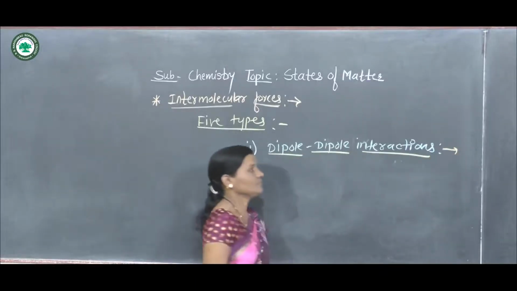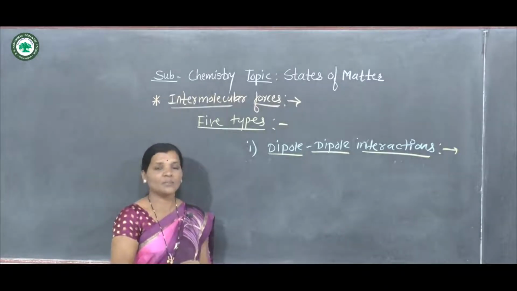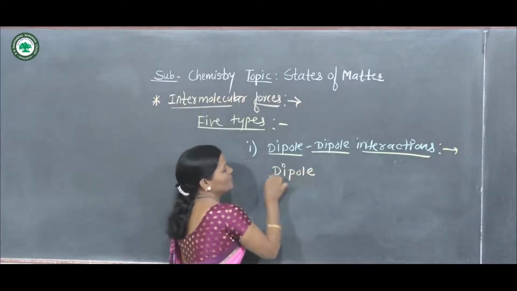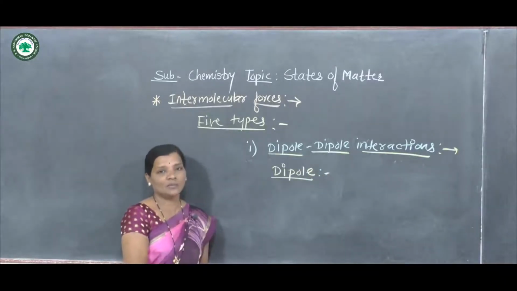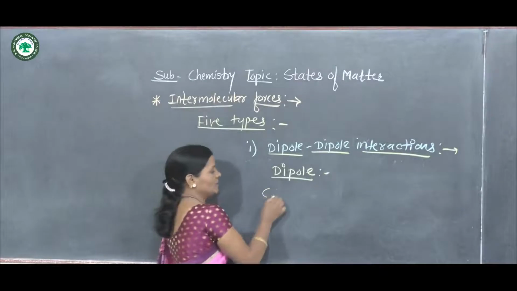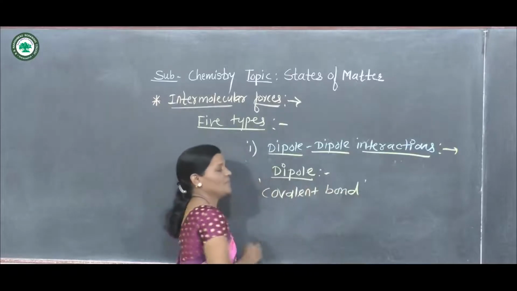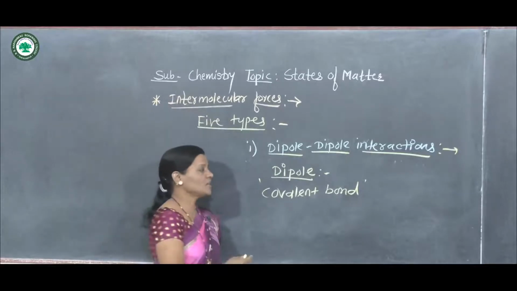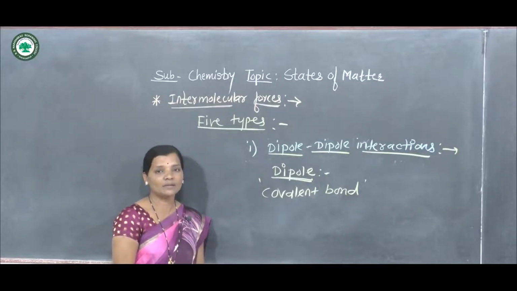Now what dipole-dipole interactions mean we have to see here, but before that we should know what is meant by dipole, and how these dipole-dipole interactions exist in molecules. Now here generally when a covalent bond is present between the atoms in a molecule, such type of molecules are said to be dipoles, or polar molecules.